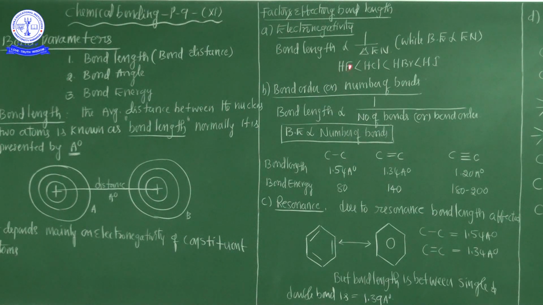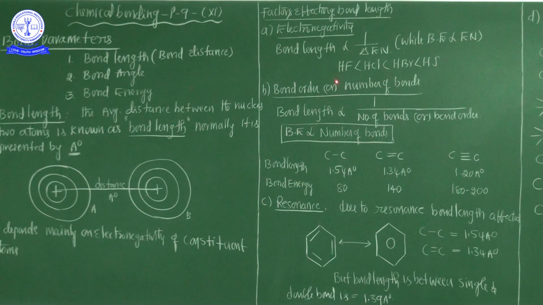So HF has the lowest bond length because fluorine has higher electronegativity. So this is one of the best factors to decide the bond length.